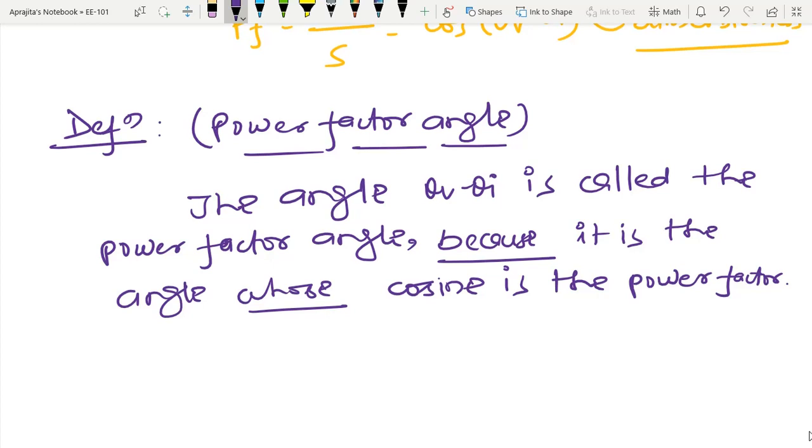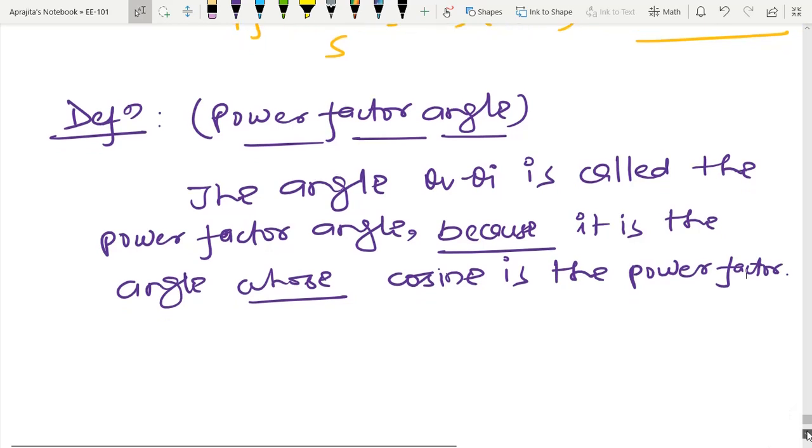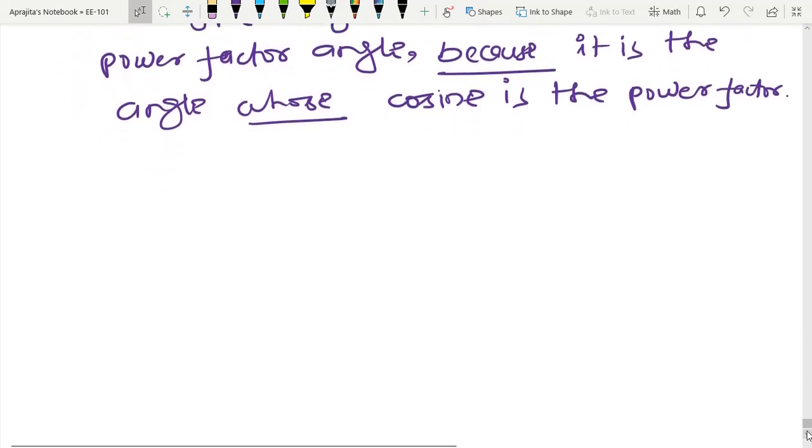So one can also interpret power factor angle as the angle of the load impedance if V is the voltage across the load and I is the current through it.